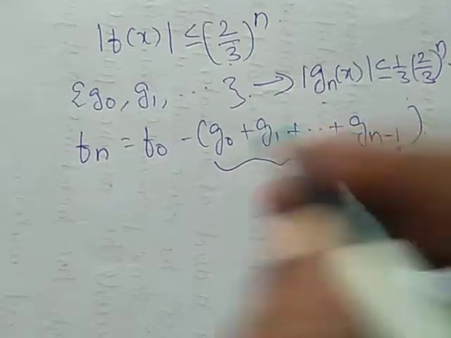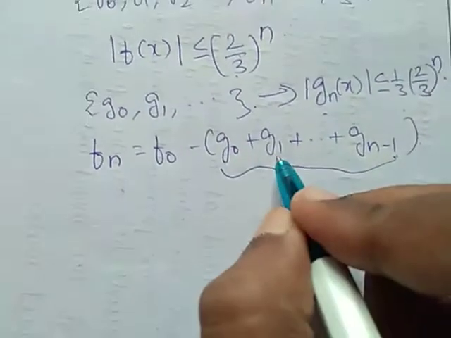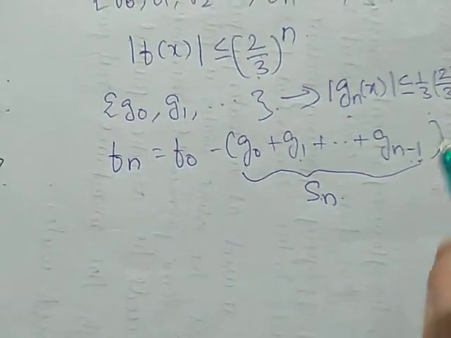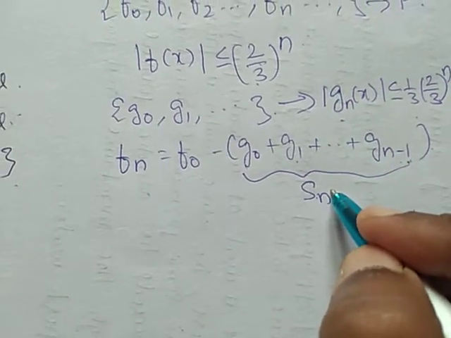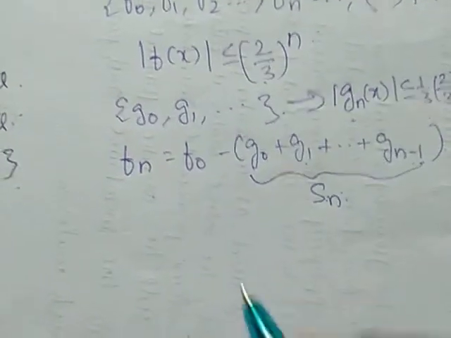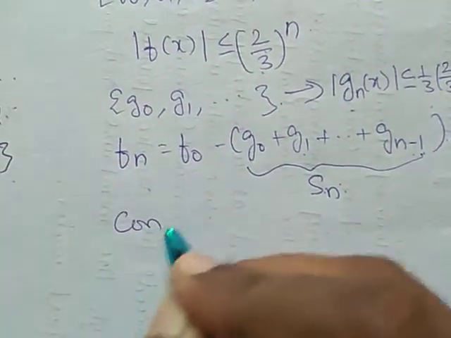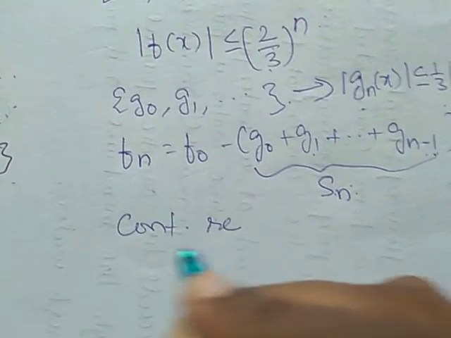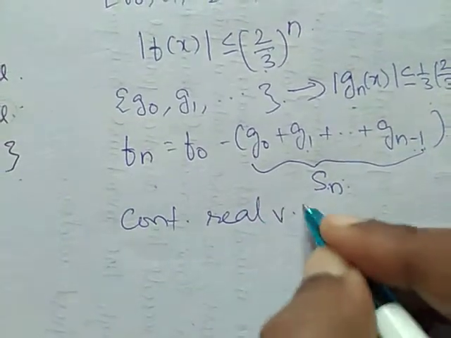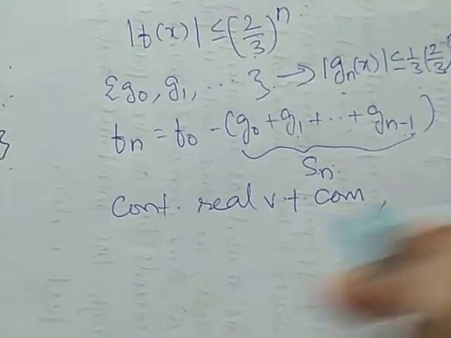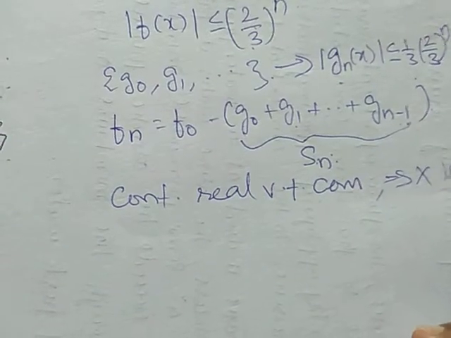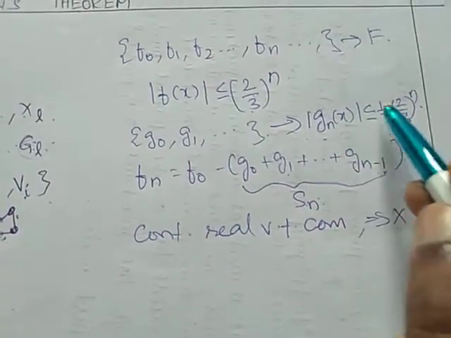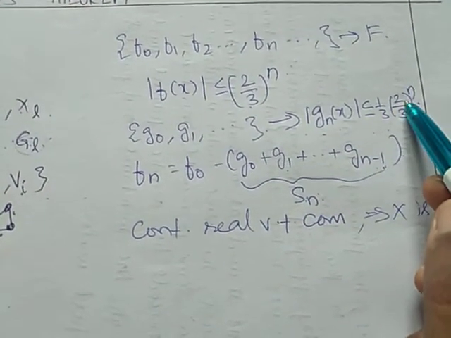Now I am going to take this value as Sn. Sn is G0 plus G1 plus etc. plus Gn minus 1. It means the sum of an infinite series of functions in X. Since the space of bounded continuous real valued functions is complete, X is also complete. So, modulus of Gn of x is less than or equal to 1 by 3 into (2 by 3) to the power n.